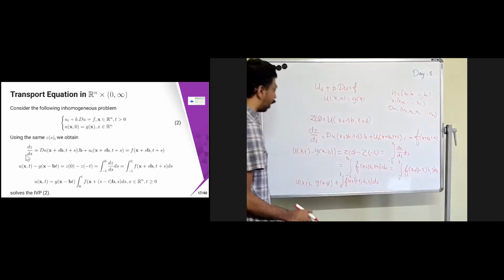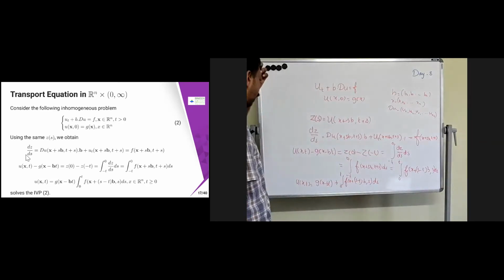So if any problem of this form, u_t plus b dot grad u, is given, you don't need to worry about the dimension. Any problem on an n-dimensional variable works the same way.